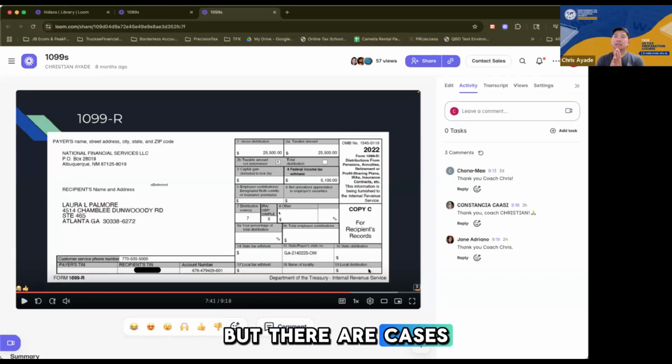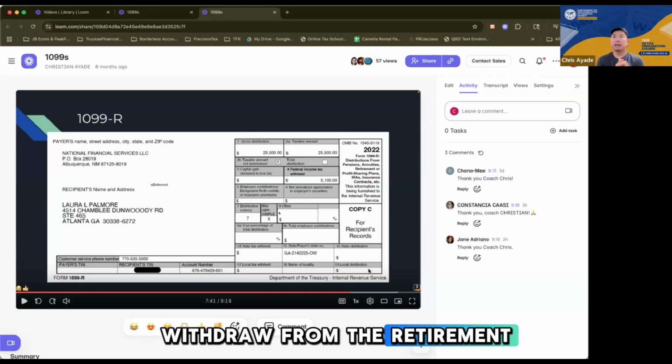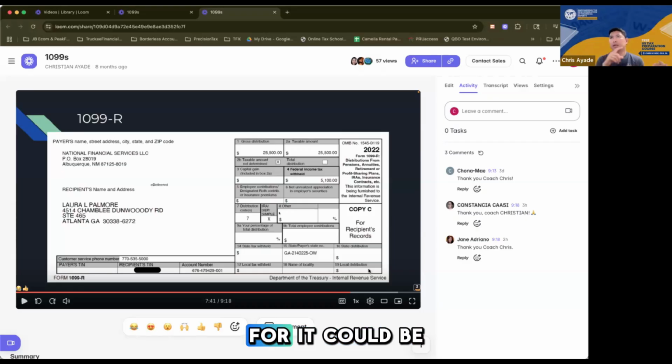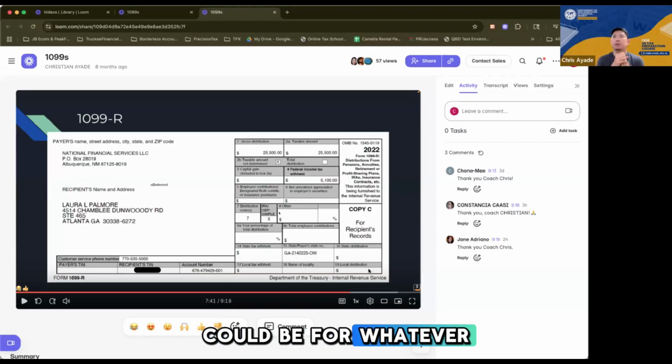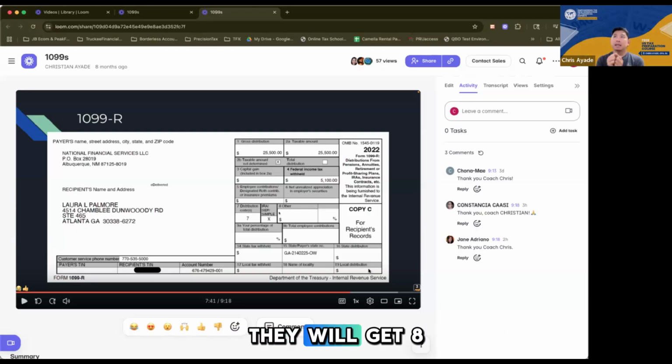But there are cases wherein taxpayers will withdraw from the retirement account, right? It could be for sickness, it could be to buy a house, it could be for tuition, it could be for whatever, right? So when they withdraw from the retirement account, they will get a 1099-R from their broker.